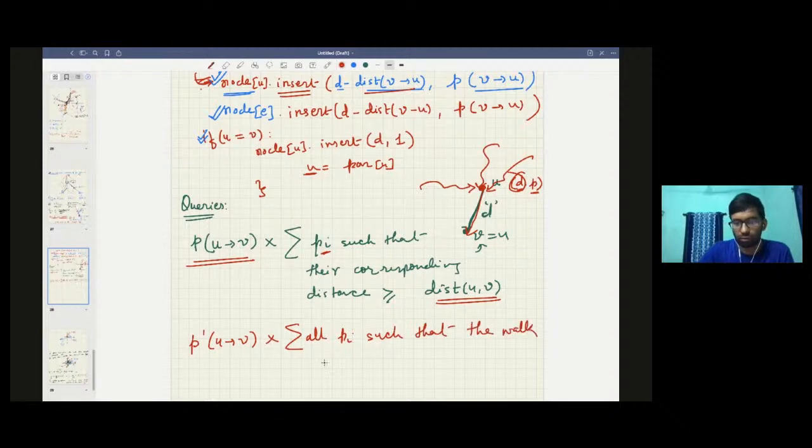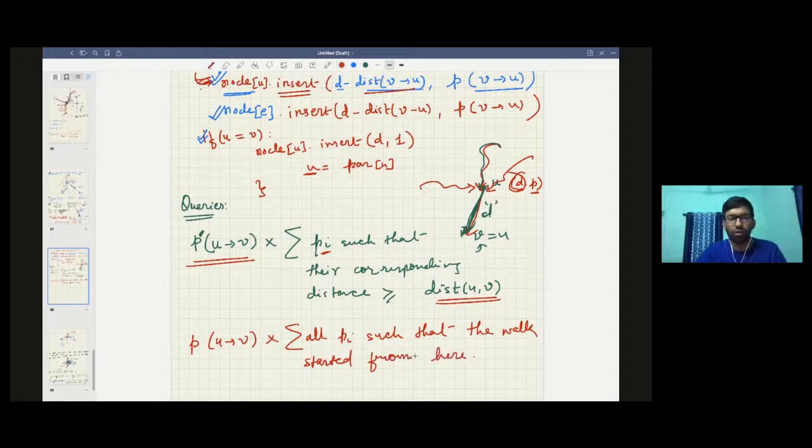Sorry, this should be p dash and this will be p, because from here till here you already know that the walk has started, but for this remaining part you know that the walk has not started here, so this should be p dash. And p means some walk has already started here, so it should be p, such that the walk has started from here.